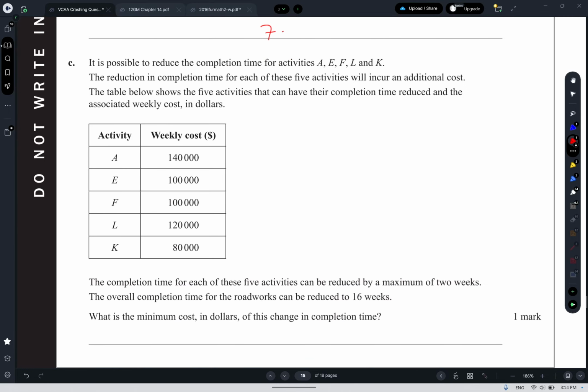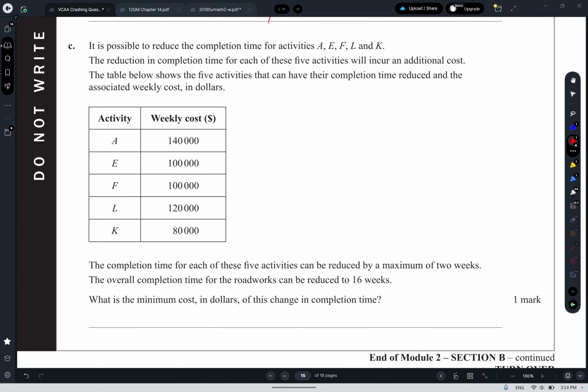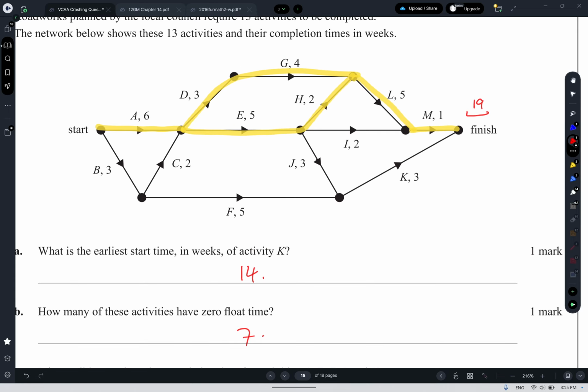Alright, it looks like we're doing this straight away. Okay, so it is possible to reduce the completion times for A, E, F, L, and K. We have costs for them. The completion time can be reduced by a maximum of 2. The overall completion time can be reduced to 16. What is the minimum cost of the change in completion time? So we want to bring it down to 16.